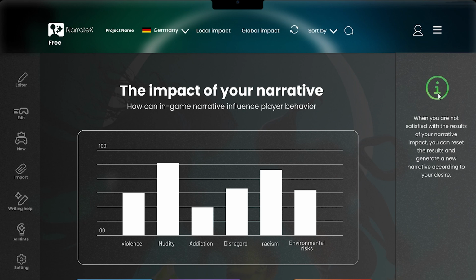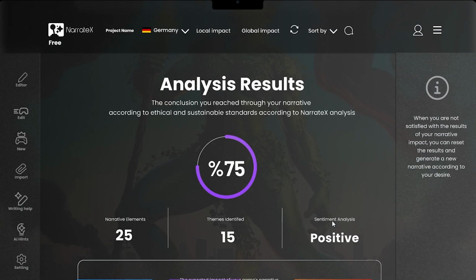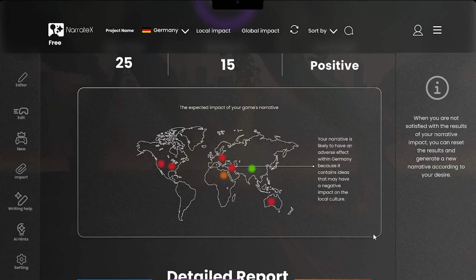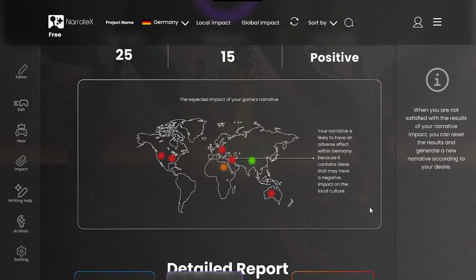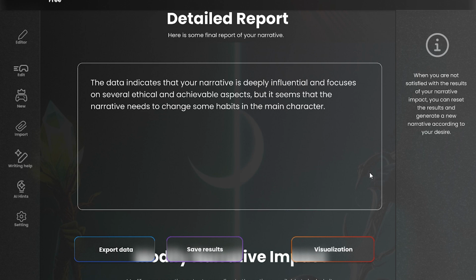On the right side of the workspace, NarrateX will provide you with general information about what is happening on the page to support the user during the process of reading the output. Here, you can read the impact of your narrative, for example, violence, nudity, and environmental risks. Directly below, there will be a map showing the impact in several regions of the world, with a focus on the chosen country, and other information. And before the end, NarrateX will generate a final report to explain the simulation.